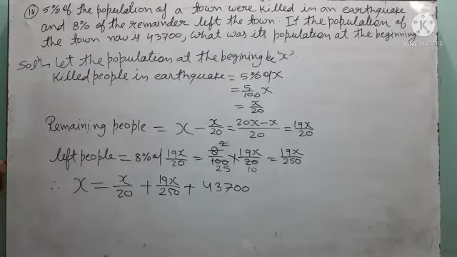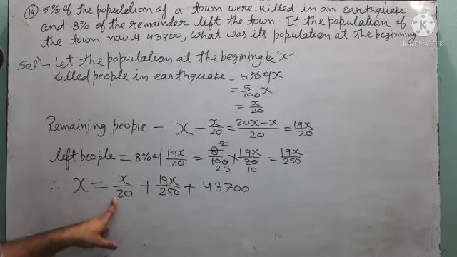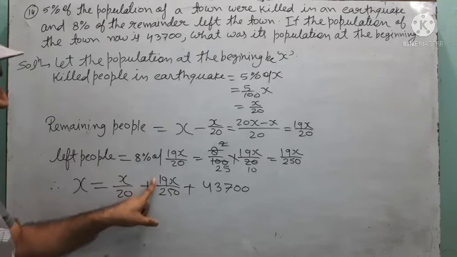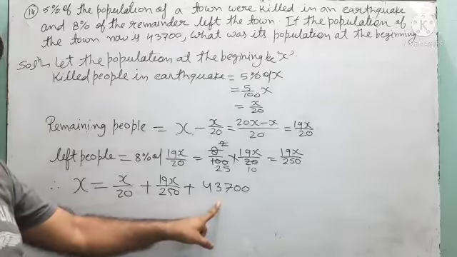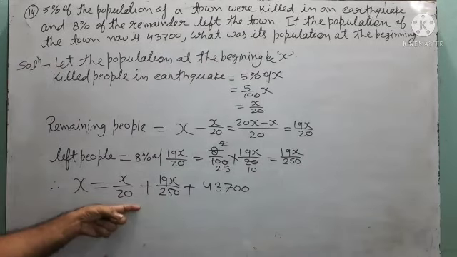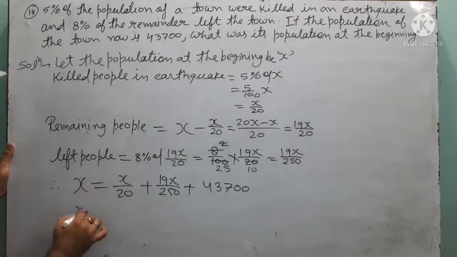Is this understood? At the beginning, the people number is x. X by 20 people were killed in the earthquake. 19x by 250 left the town, and these people remained in the town. So if we add these three, we must get the people at the beginning. Now solve and get the answer.